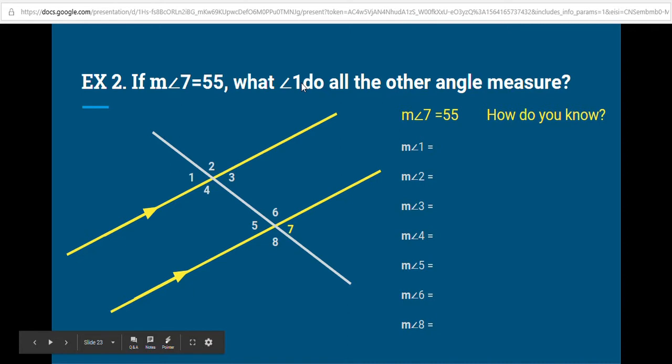So, angle 1 is 55 degrees. Find the measure of all the other angles. You don't need to justify it yet. I just want you to find the measure. So I'll give you a few moments here to do that on your own.